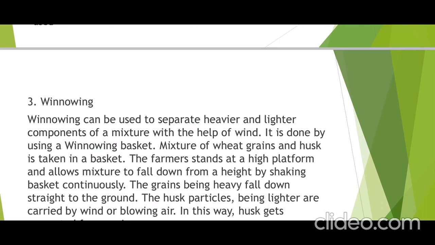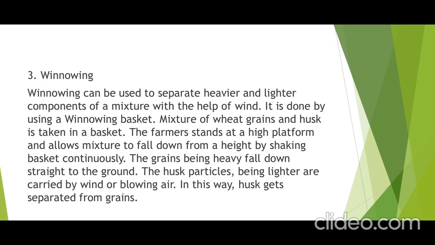Besides the hand, if you are threshing on a hard surface, you can use animals also. Put all the stalks on an open ground and allow animals to walk on them, so all the grains will be removed. And you can also use a machine called a thresher for removing the grains from the stalks.